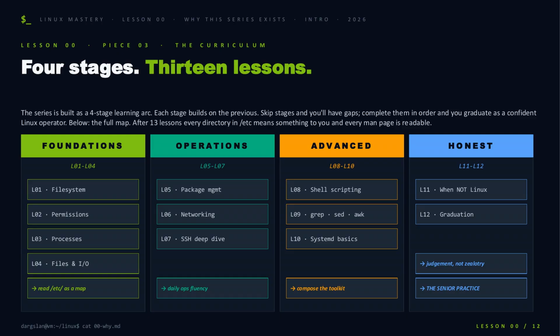4 stages, 13 lessons. Foundations comes first: file system, permissions, processes, files, and I/O. That's where /etc stops being noise and starts reading like a map. Operations layers on daily fluency: packages, networking, SSH. Advanced is where you compose the toolkit: shell scripting, the grep, sed, awk trio, systemd, and we close honest, when not to reach for Linux and what the senior practice actually looks like. Skip a stage, carry the gap forever. Walk it in order, and by lesson 12, man pages read like pros.